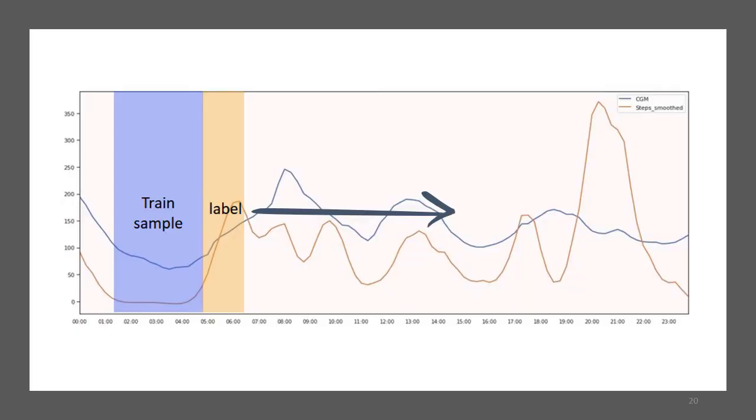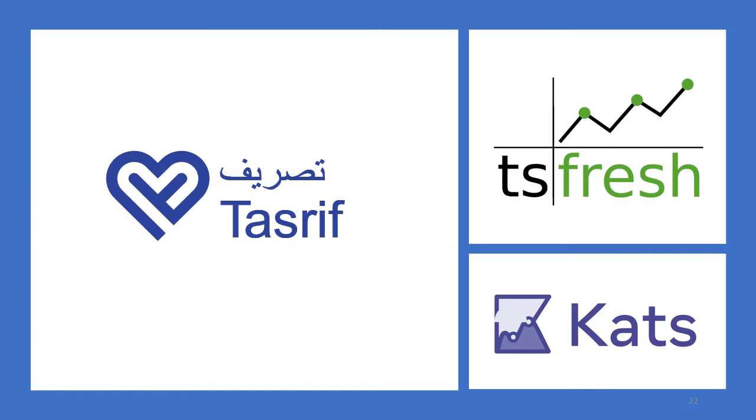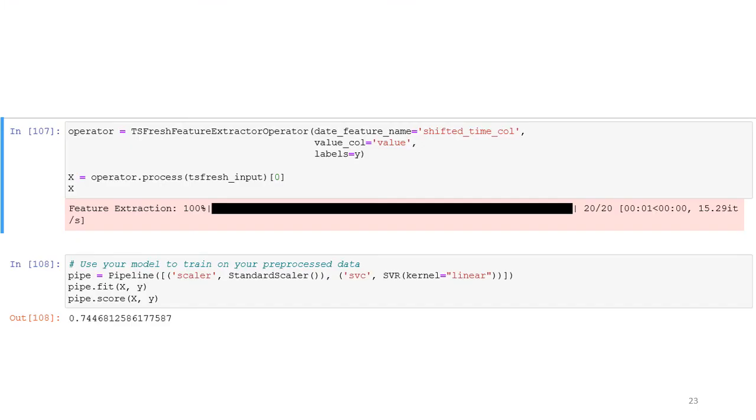A common practice in supervised machine learning models is to reframe the time series data into a fixed set of time series values per sample. The sliding window operator achieves this, returning the input, the labels, and the output for a machine learning model. In the code, I take an extra step to use the output for a time series feature extractor, tsfresh. Tasrif is able to call third-party packages for time series feature extraction, such as tsfresh and Kats. Finally, you can use the extracted processed data as an input for a machine learning model.